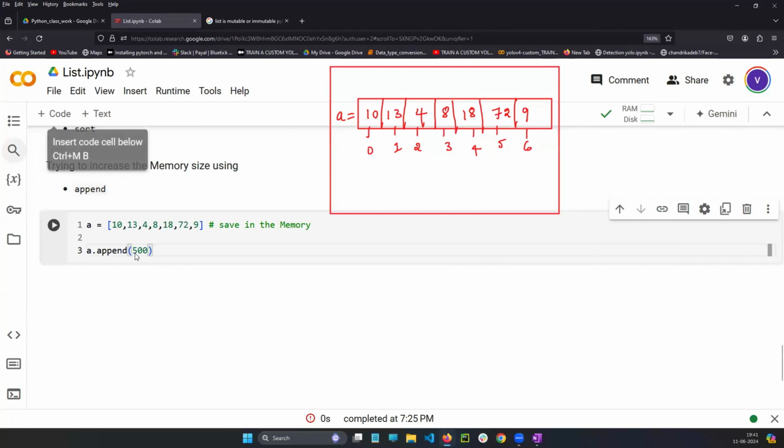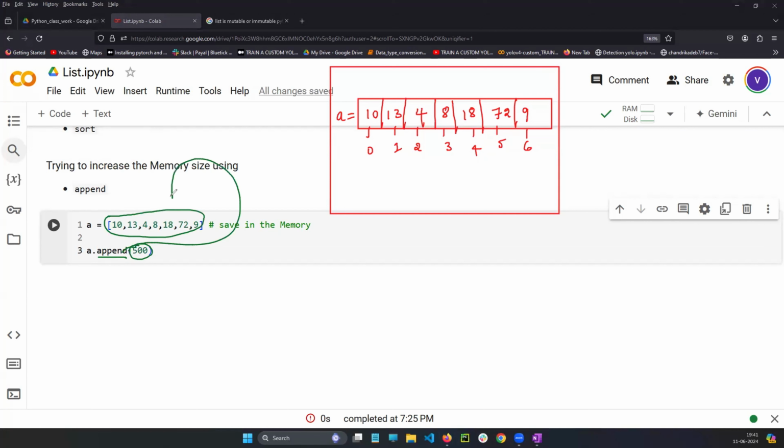If you pass it like this, what happens? Append is a function. It will do one specific work. For this particular function, you are passing 500. The append function will take whatever 500 you are giving and apply it on the variable a, because you are writing a dot. Variable a is nothing but this one. What will the append function do? It will take the input 500 and add it only at the end. I'm telling you, it will add only at the end.